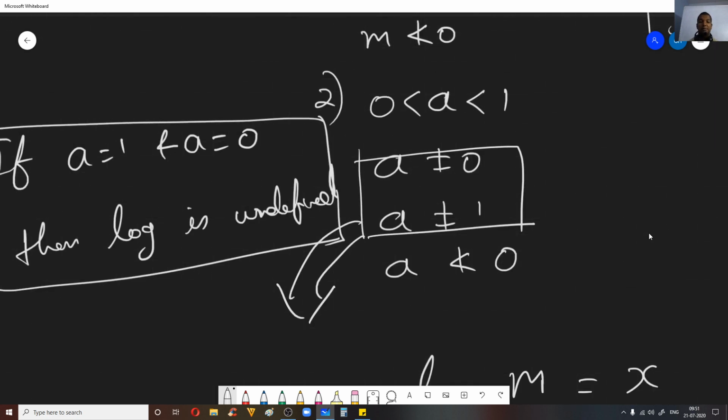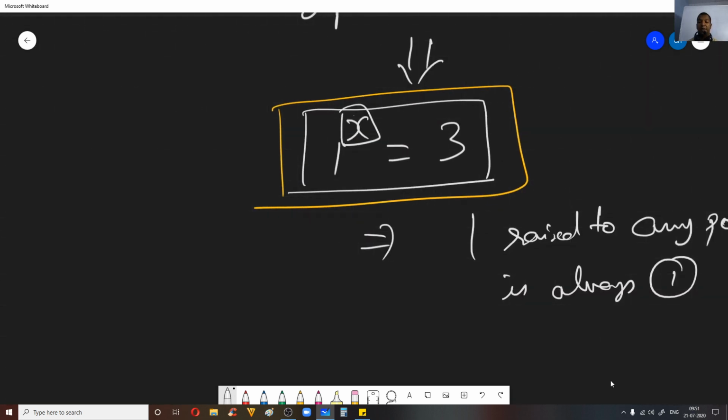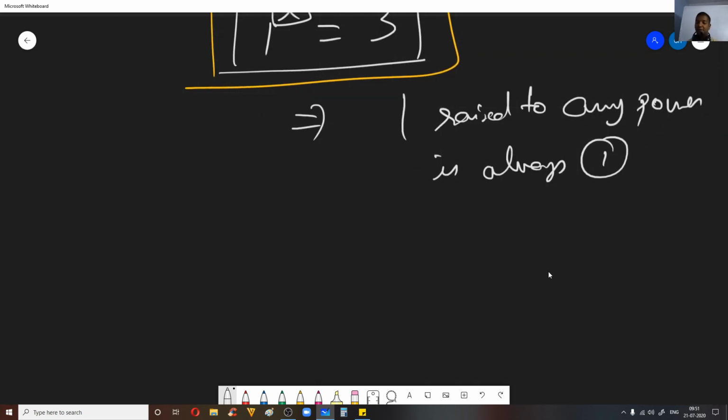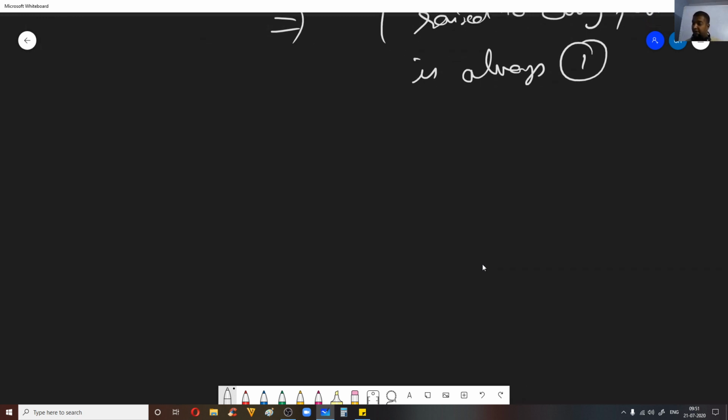Now you can take negative numbers also, right? Now let us see negative numbers. a should not be less than 0, that is, a cannot take negative numbers, fine. But as I told you, there are a few exceptions here. I would like to give one example where taking the base as negative actually makes sense. Then why do we say this, that log with a negative base is not defined? We'll see now.